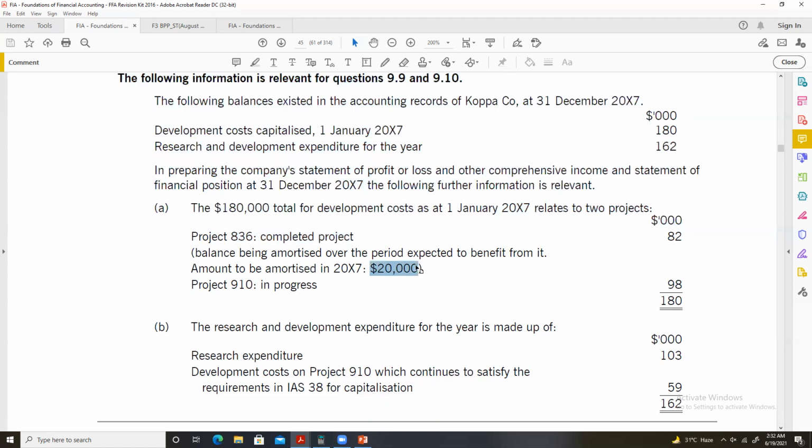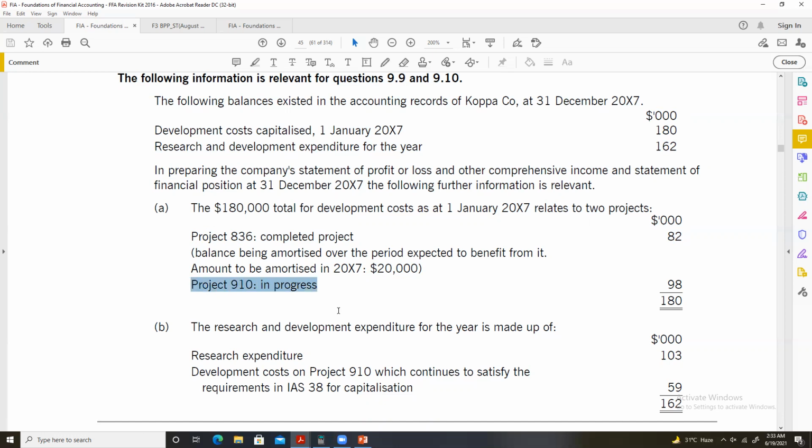So this 220,000 will be charged in the income statement, the profit and loss statement, and the remainder of this 82,000 will be recognized as an intangible asset.